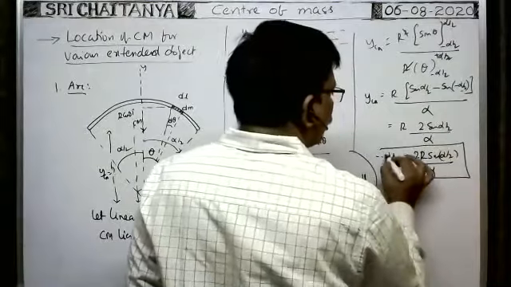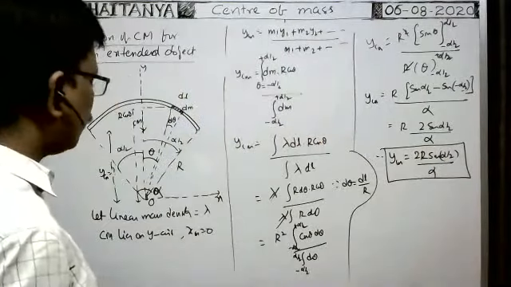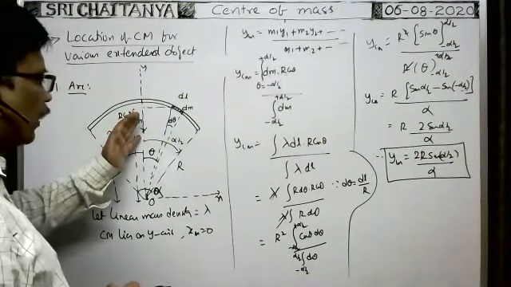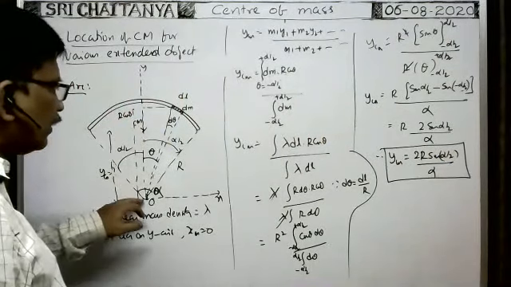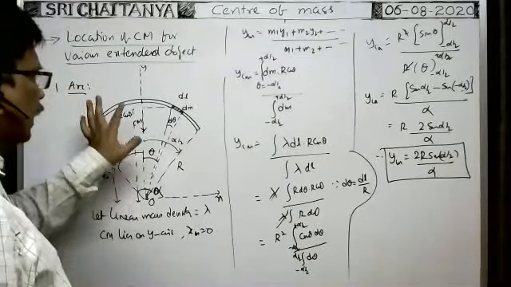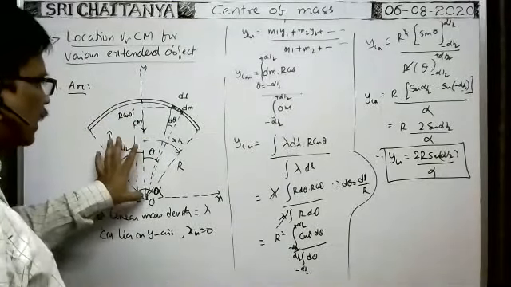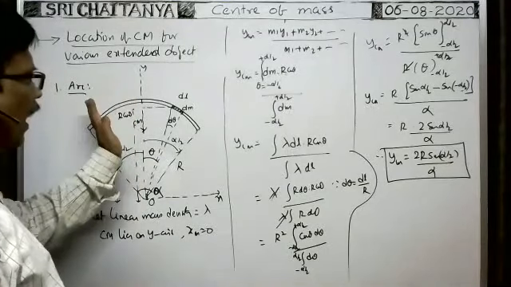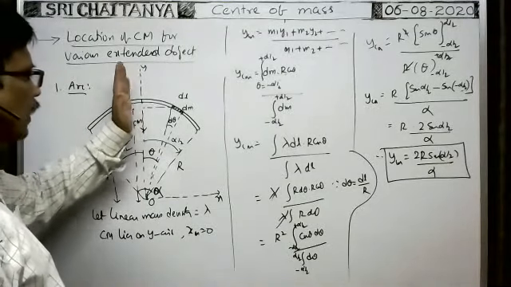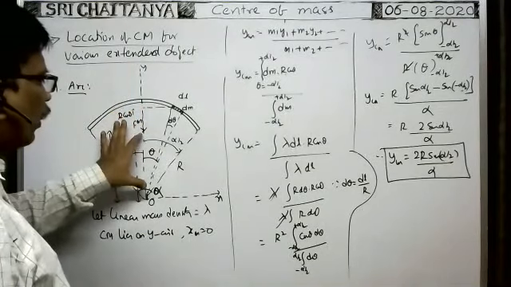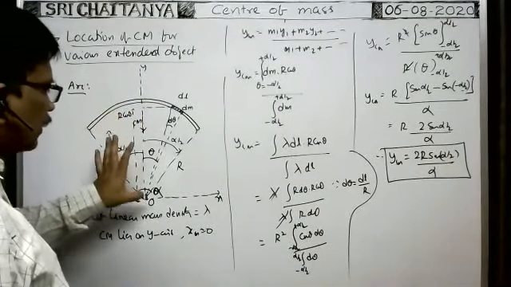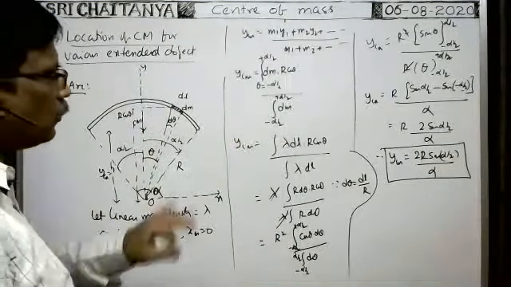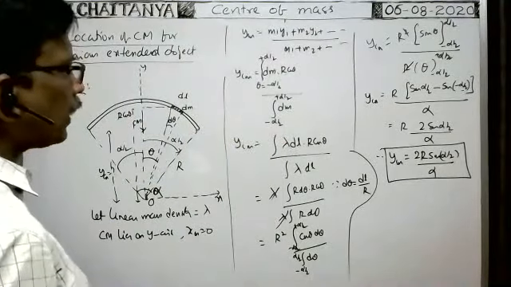So this is the center of mass of the arc along the y axis from the center of the ring, the center of the arc. Here the arc is symmetric about the y axis. That's why it has only a y coordinate. Y coordinate of center of mass means from the center of the arc the center of mass is at a distance equal to 2r sin alpha by 2 by alpha. So this is a very important formula.